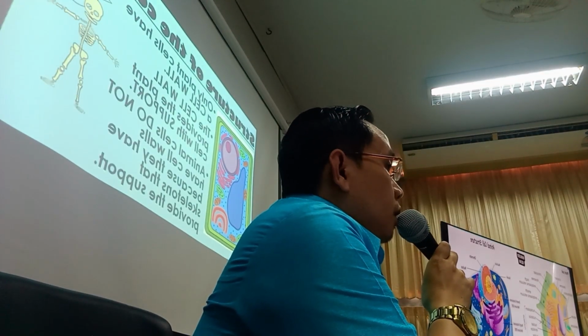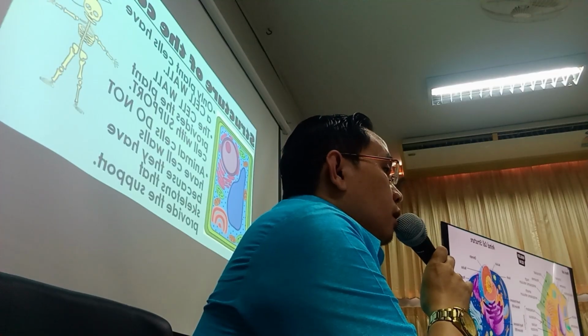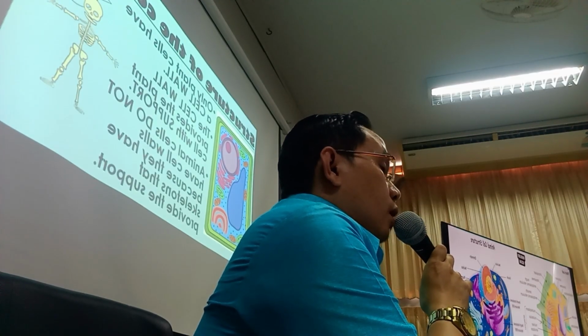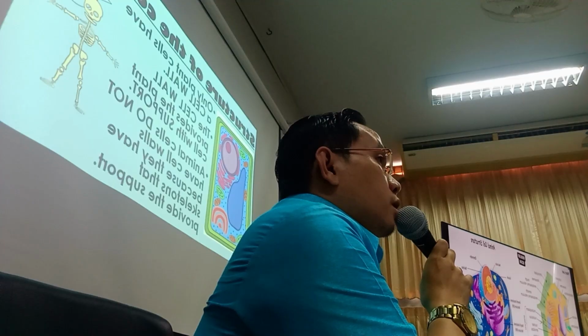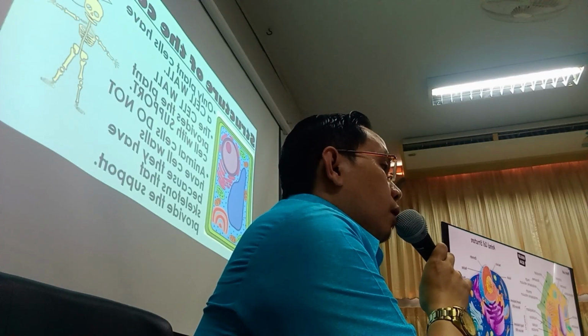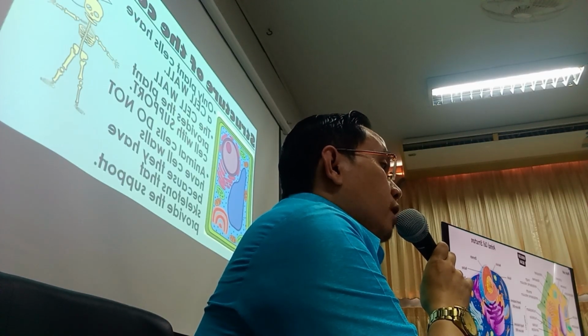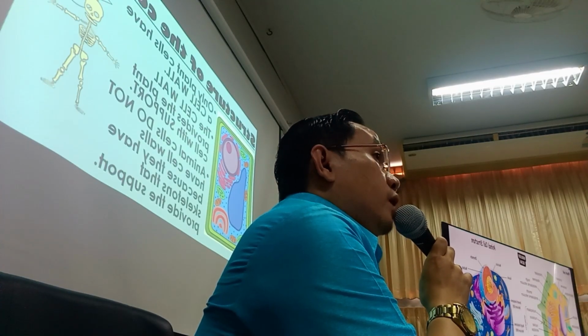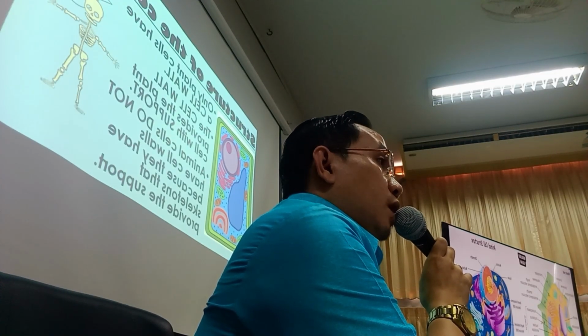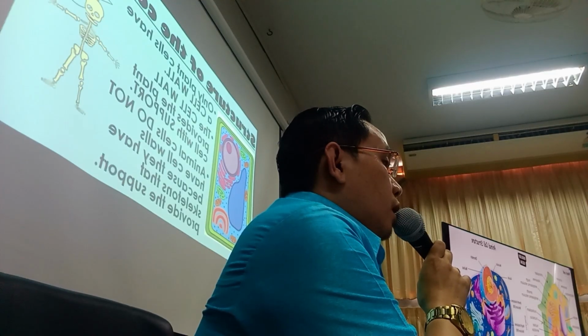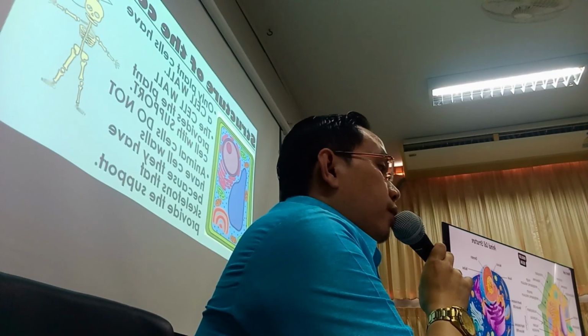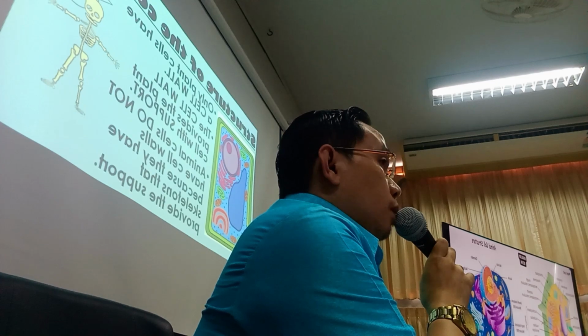Okay? The structure of the cells: plant cells have a cell wall. So remember, plant cells have mainly cell wall. The cell wall provides the plant cell with support. Animal cells do not have cell walls because they have skeletons that provide the support.